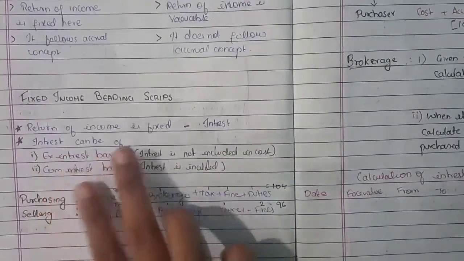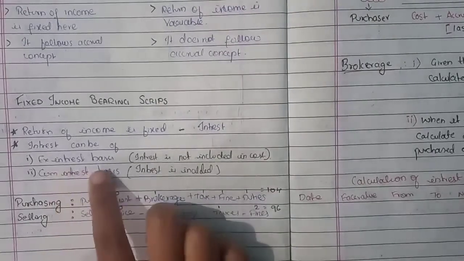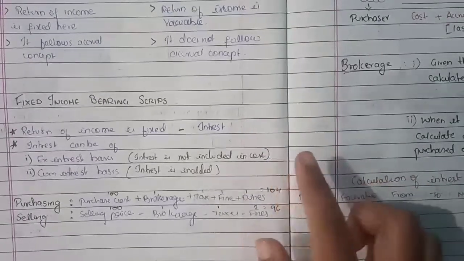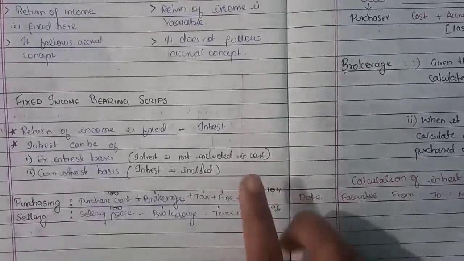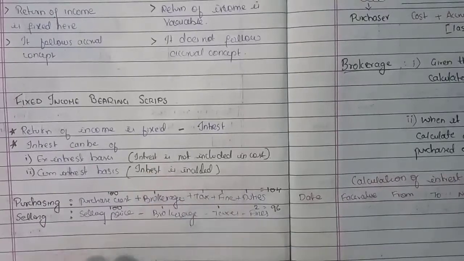Next, interest can be of two types: ex interest basis and cum interest basis. See, on ex interest basis, interest is not included in the cost. The cost will include all the brokerage, taxes, duties, fees, etc. Only that cost will be there, and the interest element is not included.